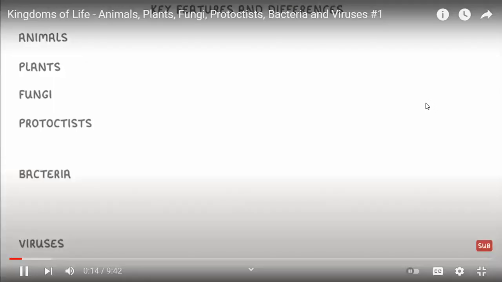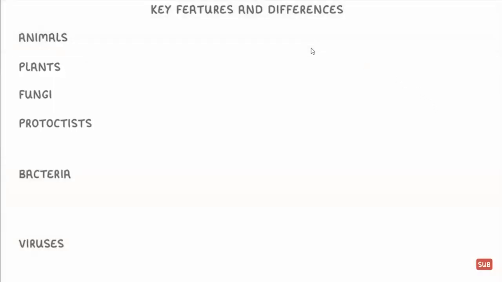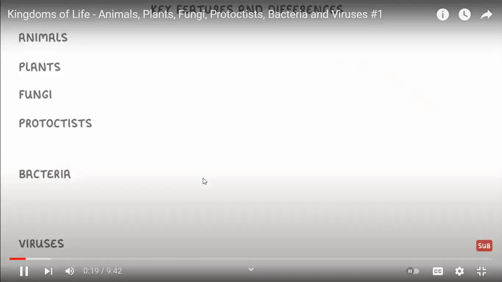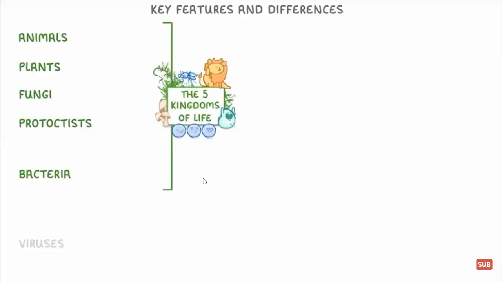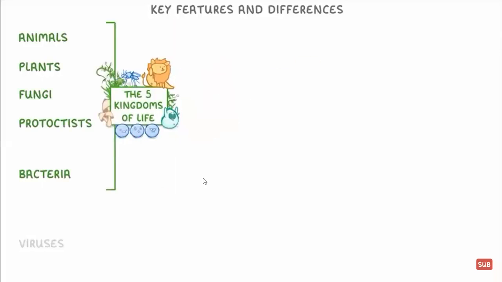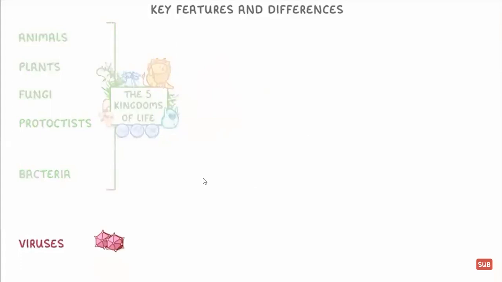Bacteria and viruses. And the aim of this video is to give you an overview of what they all are. So don't worry about remembering everything. I just want you to understand what makes them all different. If we exclude viruses for a second, these other 5 groups are the 5 kingdoms of life. So almost all living organisms will be in one of these 5 groups. Viruses, though, are the odd one out, because as we'll see later, they're not actually living organisms, so aren't in any of the kingdoms of life.